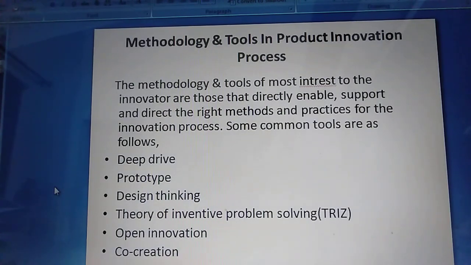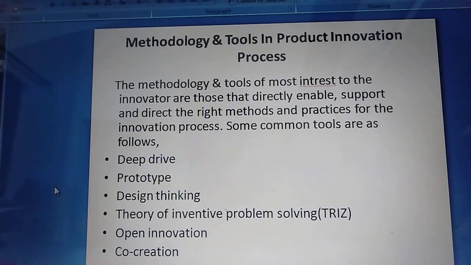Next we have the methodologies and tools in a product innovation process. What do you mean by this methodology and tools, the process? The methodologies and tools of most interest to the innovator are those that directly enable, support and direct the right methods and practices for the innovation processes. Some common tools are as follows. These are some tools to be followed for the product innovation process.